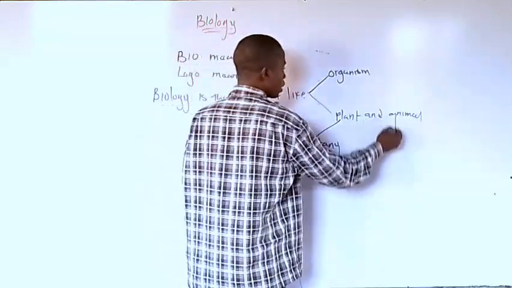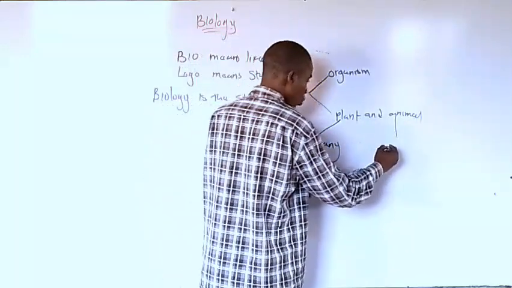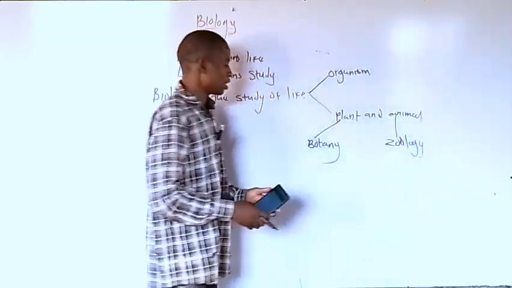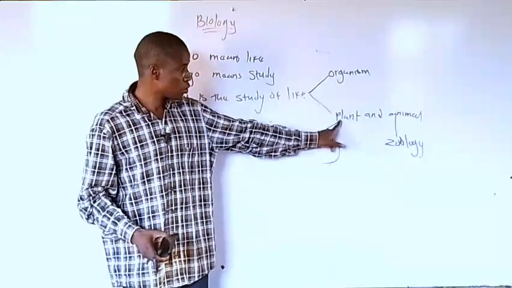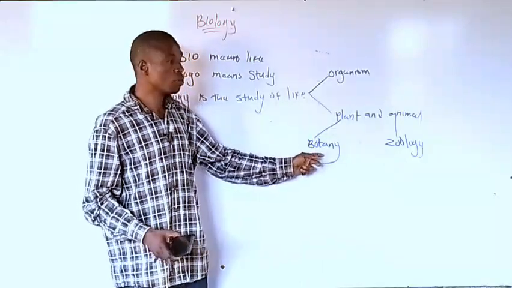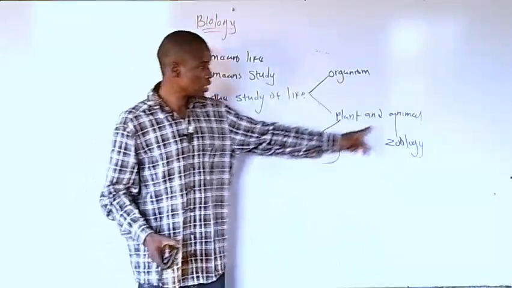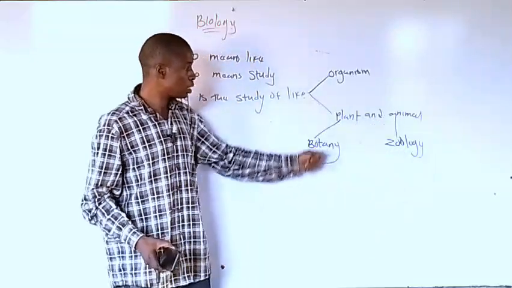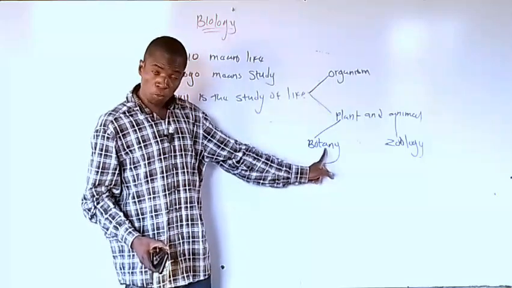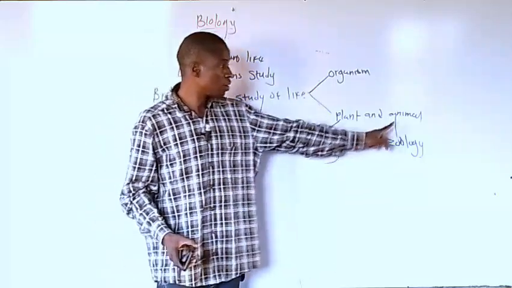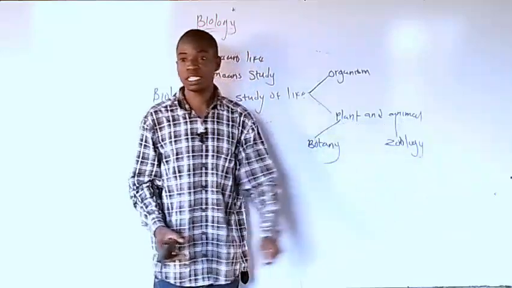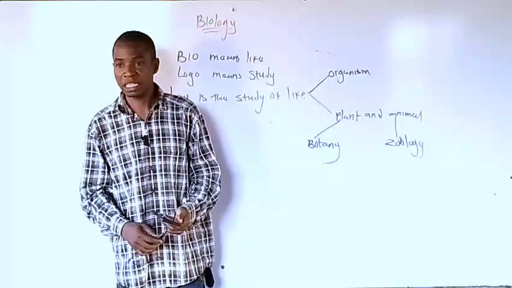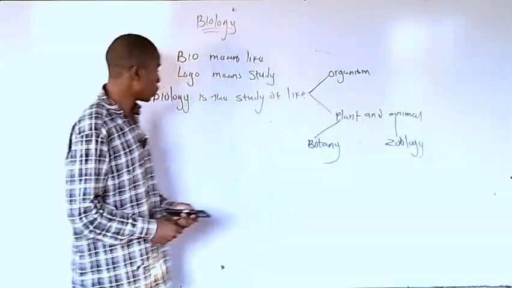And the person that studies animals is called a zoologist, studying zoology. In university, if they call your course botany, it means you are studying plants. If they call it zoology, you are studying animals. These are the things you need to know one after the other.